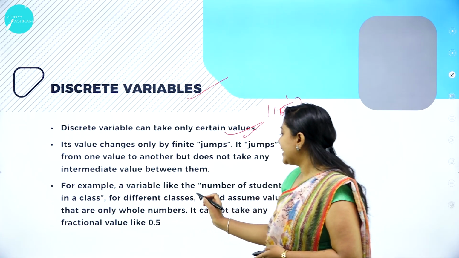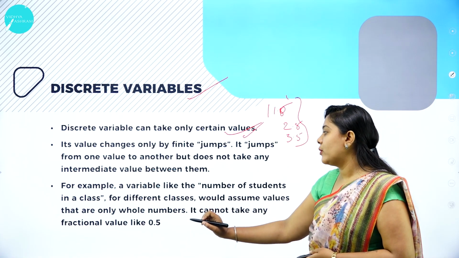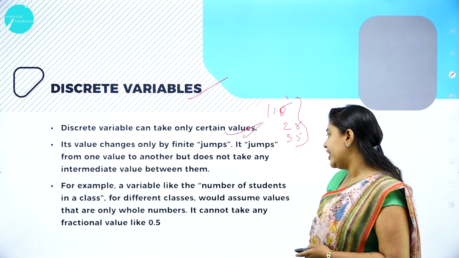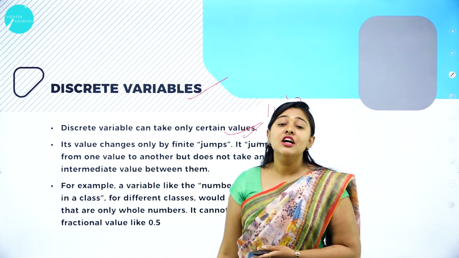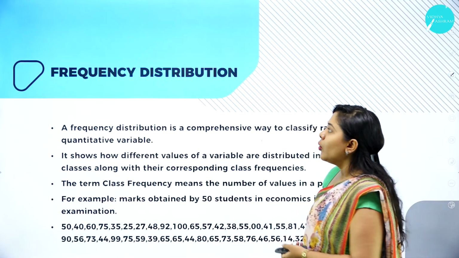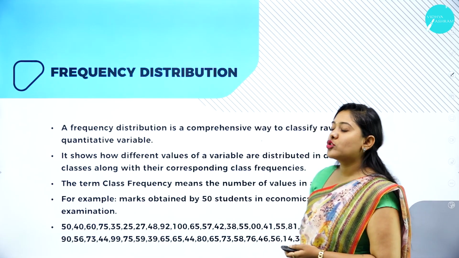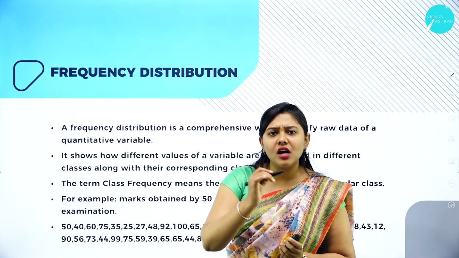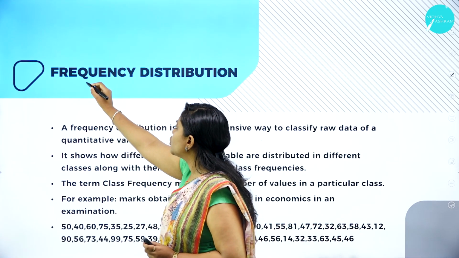So, for different classes would assume different values that are only whole numbers. It cannot take any fractional values, as I said. Moving forward, we have frequency distribution. So what do you mean by the term frequency distribution?